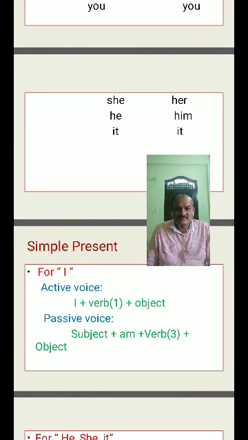So activize: I plus verb one form plus object. Passivize: subject plus am plus verb three form plus object. Let me discuss one example here.